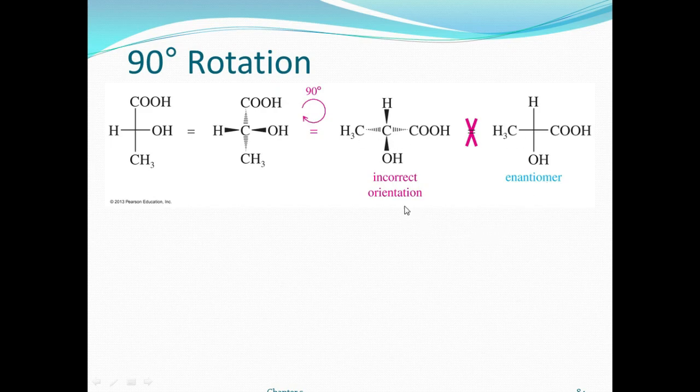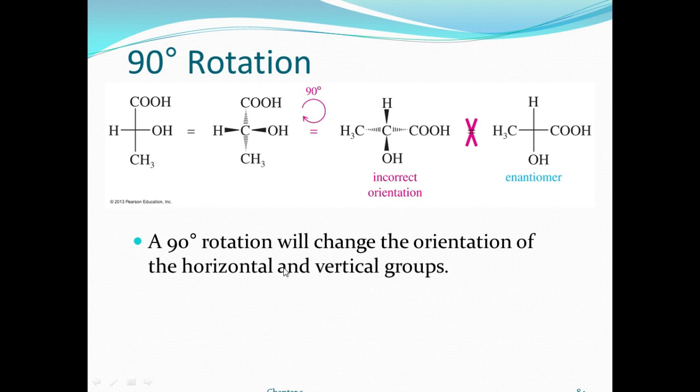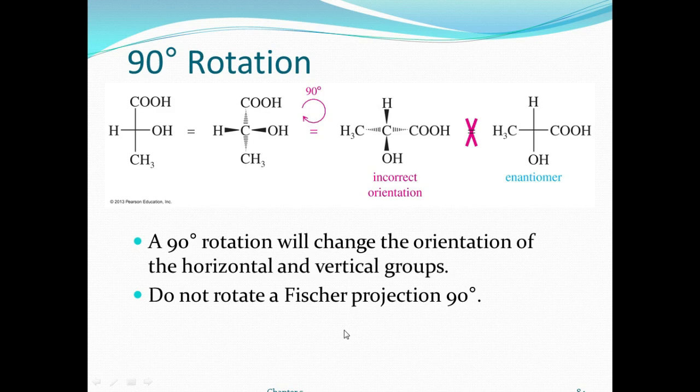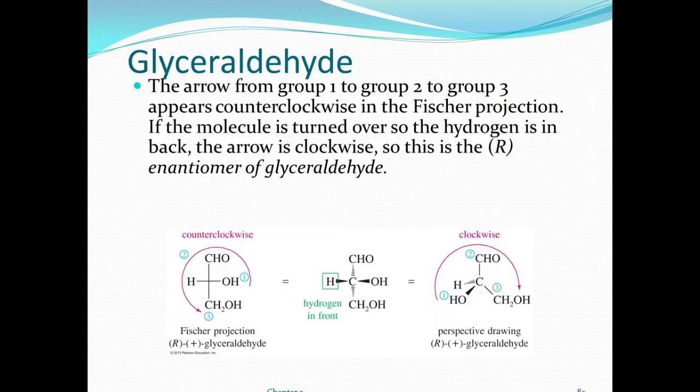If you rotate 90 degrees, definitely it is not possible. It is not the enantiomer, right? It is an incorrect orientation, right? A 90 degree rotation will change the orientation of the horizontal and vertical groups, right? Do not rotate the Fischer projection by 90 degrees. This is a fundamental concept, and the Fischer projection rule is very important and every chemistry student must understand this point clearly. Because if you find the RS configuration, definitely, in the case of a molecule given with a dashed wedge line, you suddenly go to write the Fischer projection, then you give the 180 degree rotation and not the 90 degree rotation, right? So this is very important.